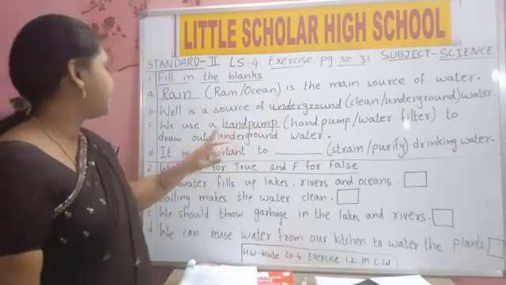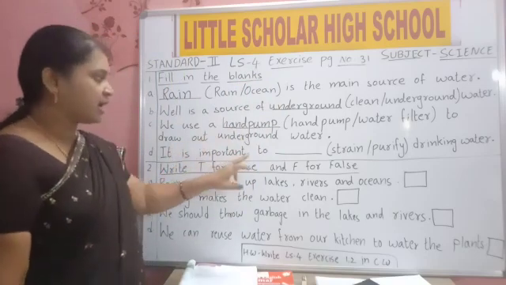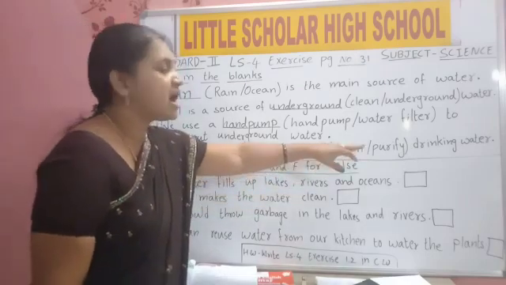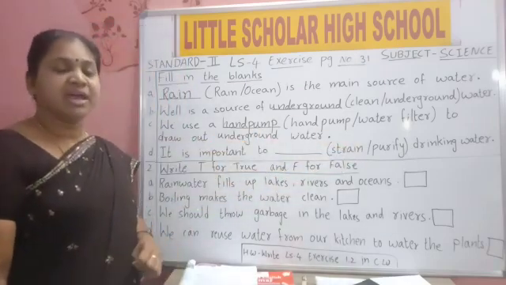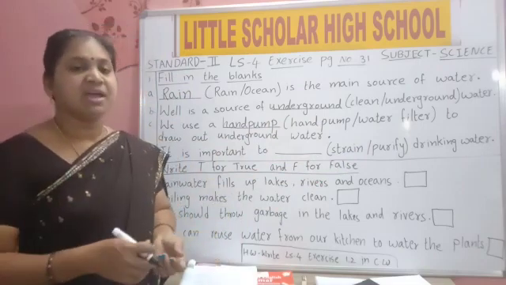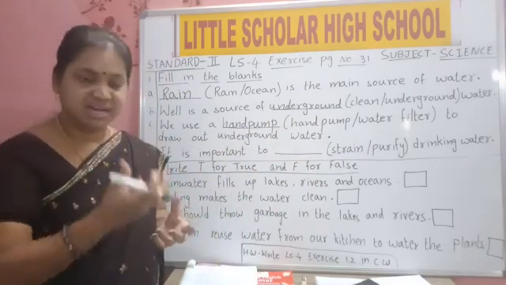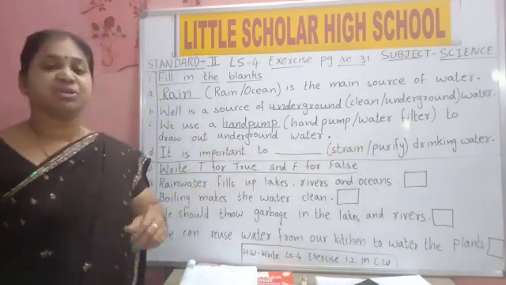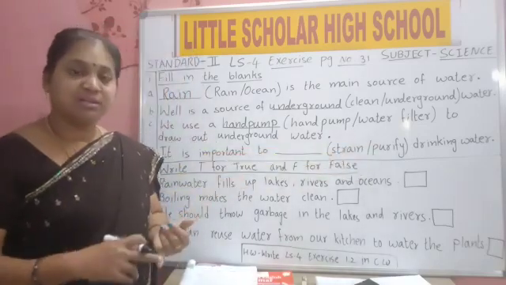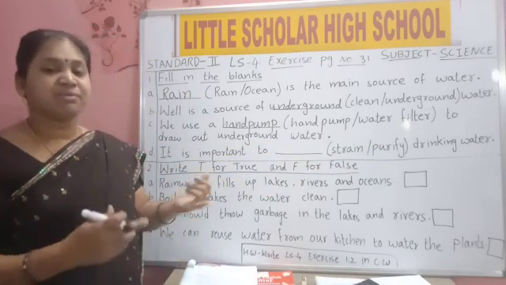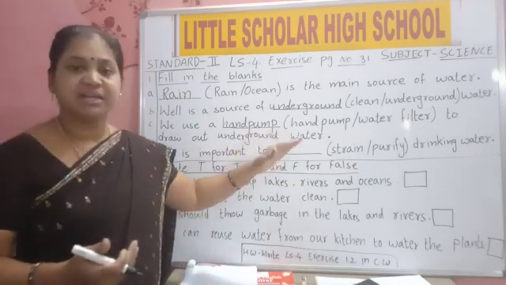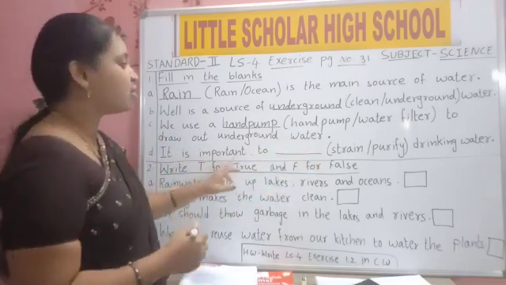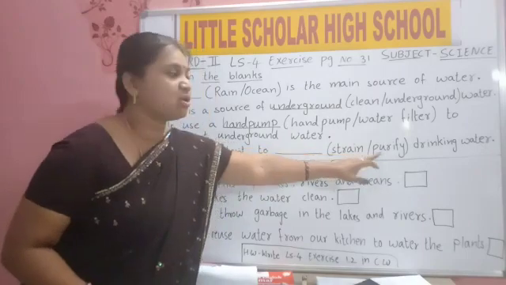It is important to blank drinking water. It is important to strain or to purify drinking water. We can put a cloth and strain, or keep a net and strain the water. To clean it, we should purify it. What should we use? We should use filters. We should boil the water, or use purifiers or filters to get clean drinking water. So it is important to purify drinking water, not to strain.